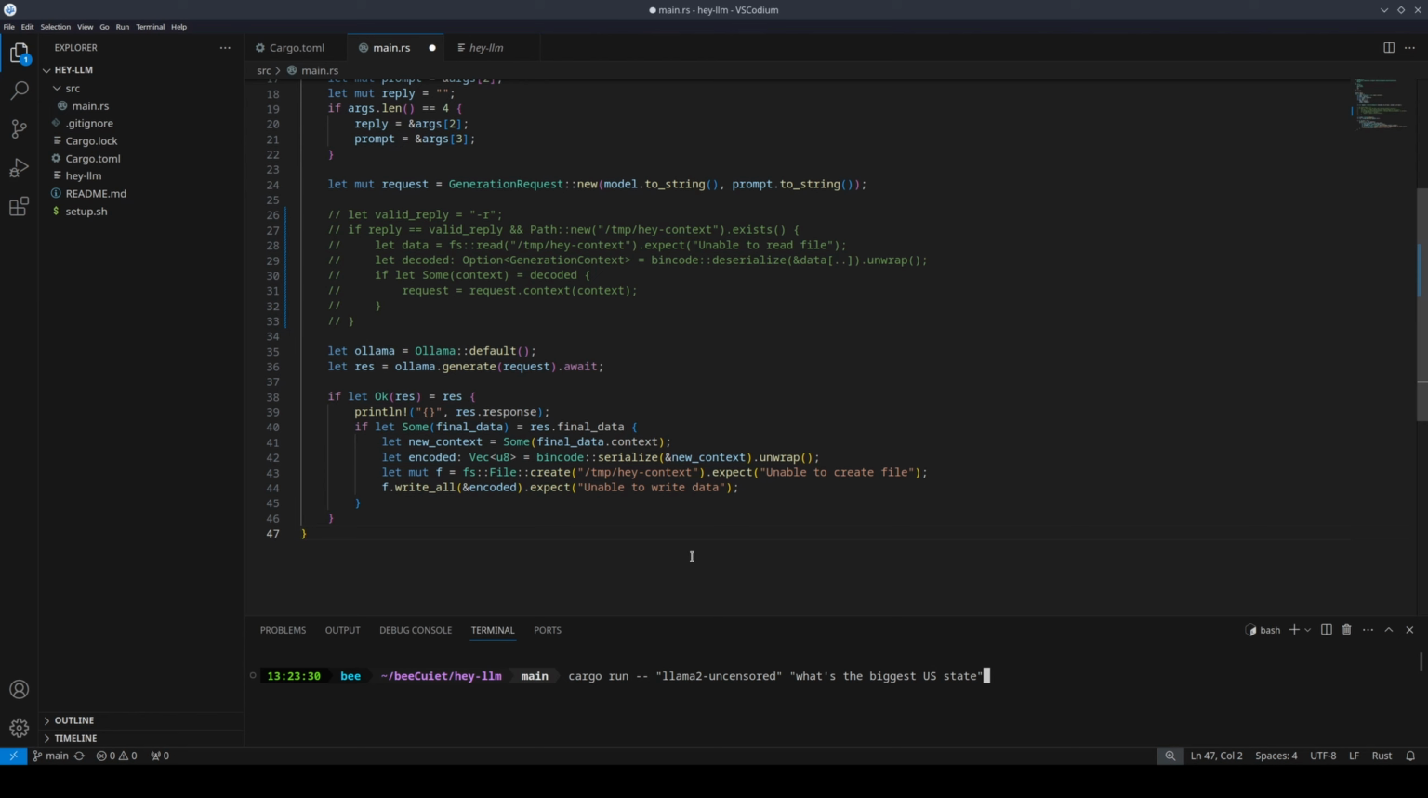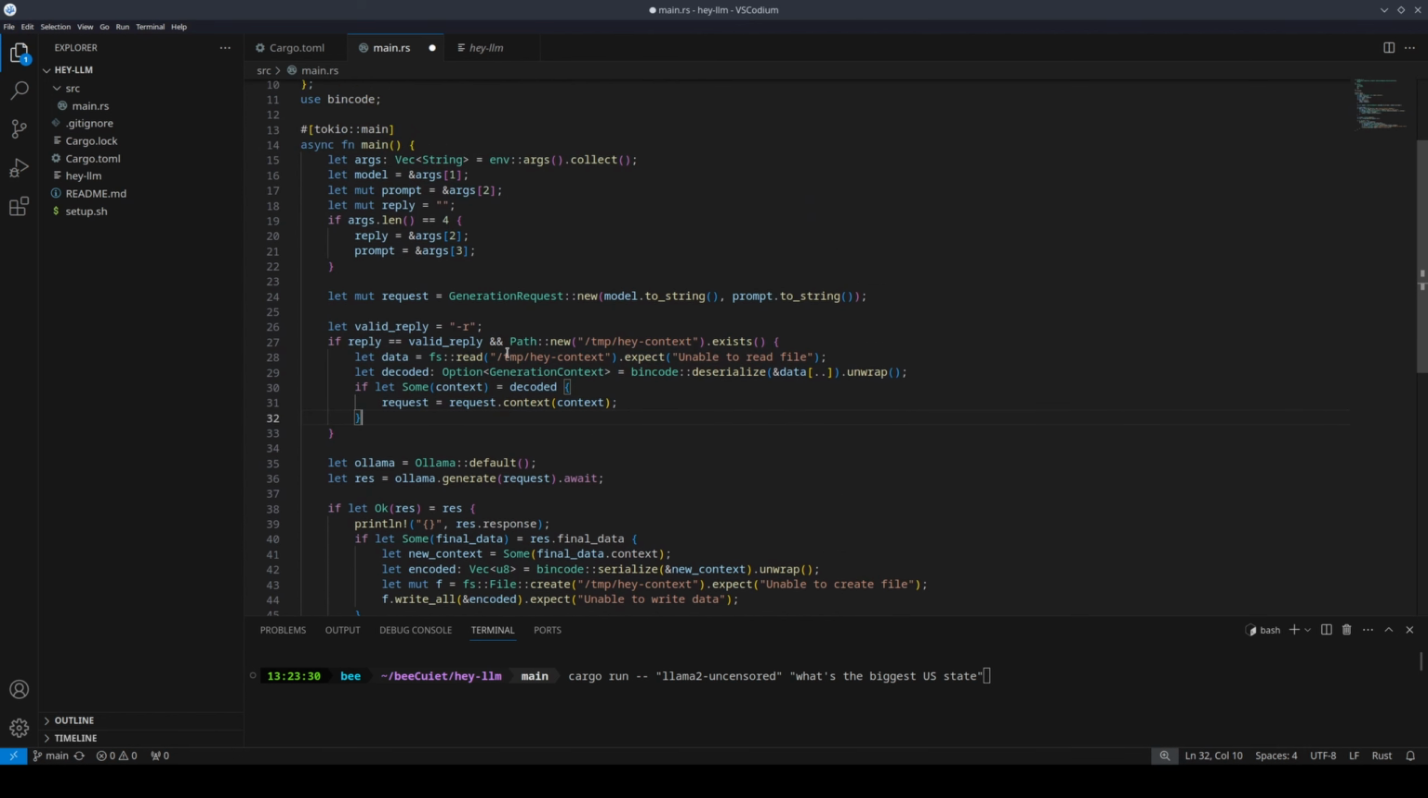But the problem is, what if a user wants to follow up on the last sent message? That's why we saved the context so that we could then use it later. Now I'm going to uncomment this stuff out. And let's just talk through it. So a valid reply would be -r. If we wanted a follow-up for it, for whatever the last message was, we would just do -r. And now we know, okay, we need to use the context that we saved to the temp file.